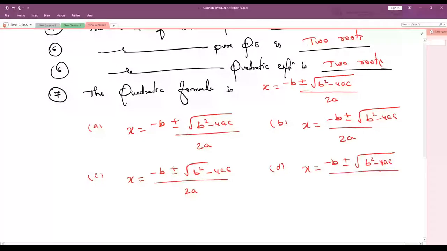Which is the correct answer in this? But in the exam, he won't give all options correct. He will give only one option correct, not all four. Yes? In this, tell me any answer.